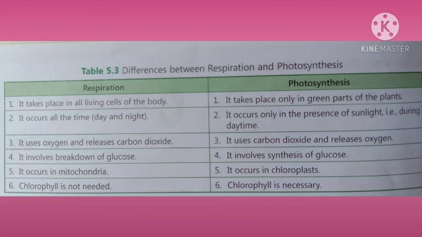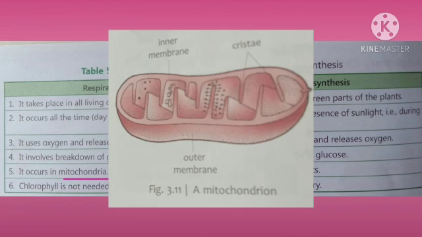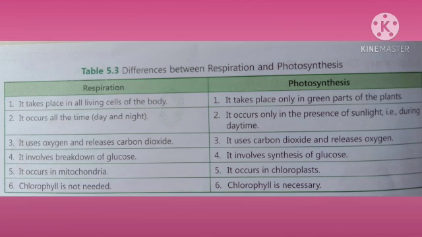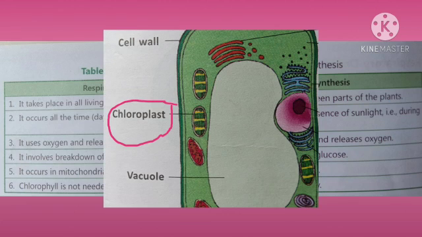Respiration involves breakdown of glucose. Photosynthesis is where glucose is produced or synthesized. Cellular respiration occurs in mitochondria of the cells. Photosynthesis always occurs in chloroplasts of green parts of the plant.